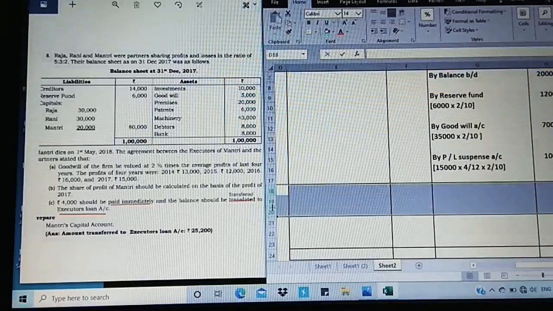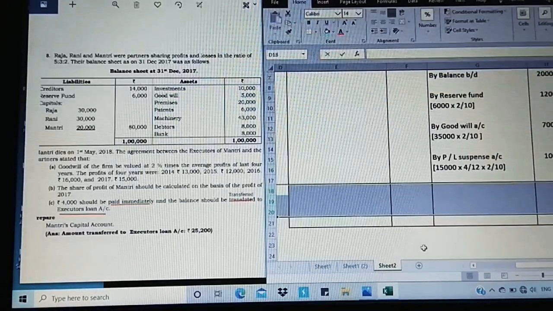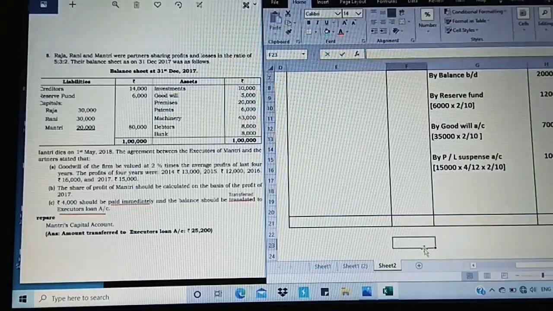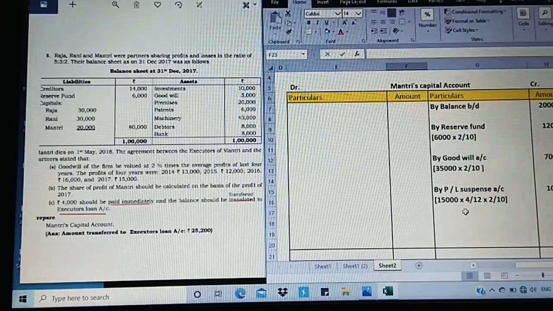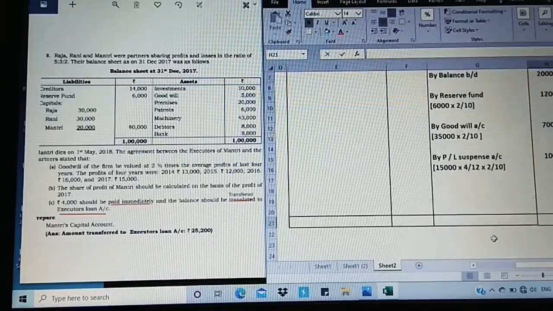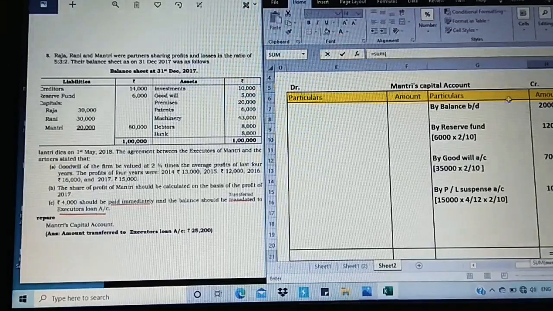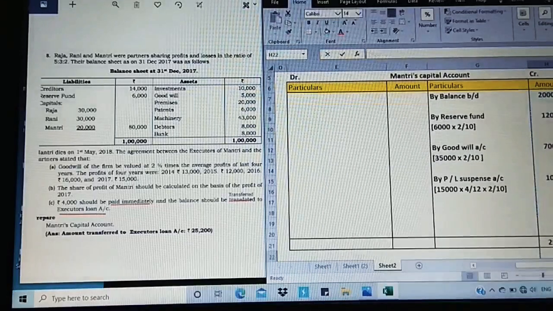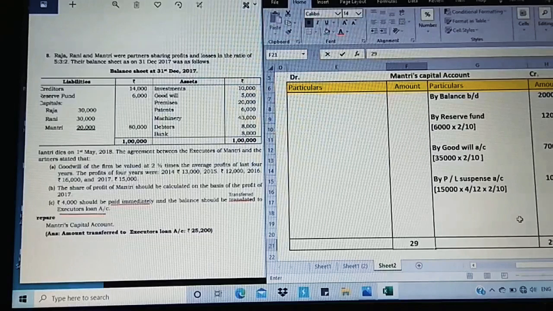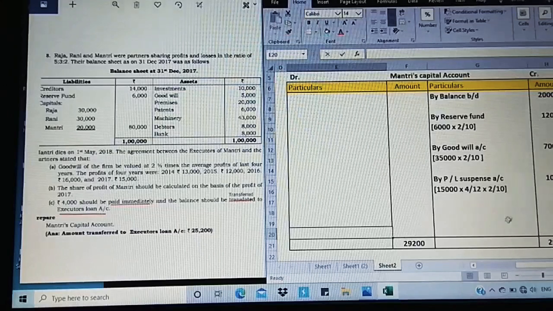So let us check what is the total that is going to be taken up by us. The calculation is completed. Now let us just check what is the total on credit side to make the settlement for the executor's account. So I'm going to just take up the total of credit side. I get 29,200. So from 29,200, the same total, whichever side is greater, that is what we are going to take on the opposite.